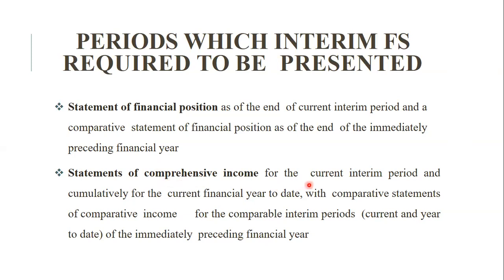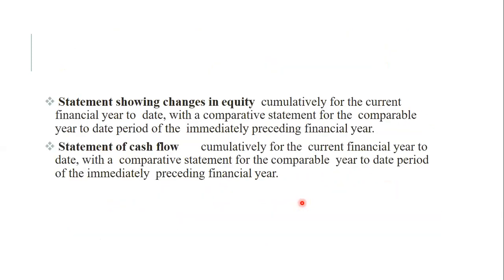comprehensive income of the current interim period and cumulative for the current financial year to date, with the same कि ये भी statement of income जो है वो भी हमें compare करने it is able to compare with the previous period income statement. Then showing the change in equity, ये सबको applicable है, cash flow statement के लिए, equity के लिए, balance sheet के लिए and P&L के लिए.